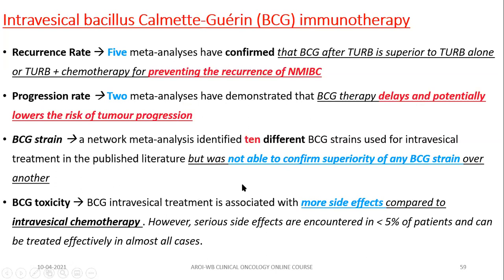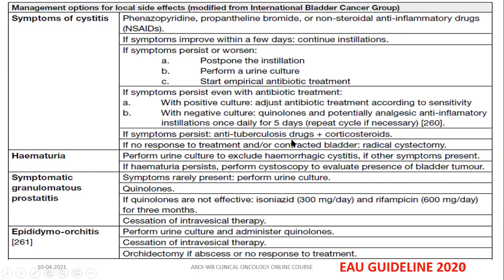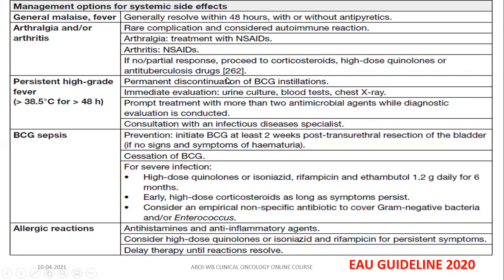Definitely, BCG is more toxic than intravesical chemo, but remember that serious side effects are encountered in only less than 5% of patients and can be treated effectively in almost all cases. So, this is the EAU guideline, and you can see these are the local side effects of BCG and their management. And these are the systemic side effects of BCG and their management.